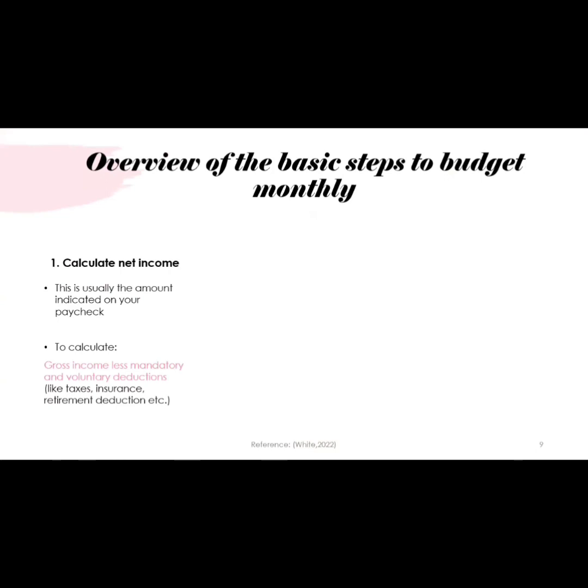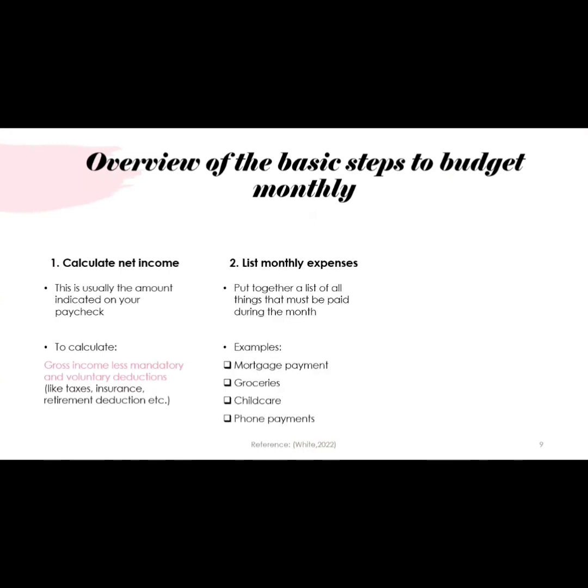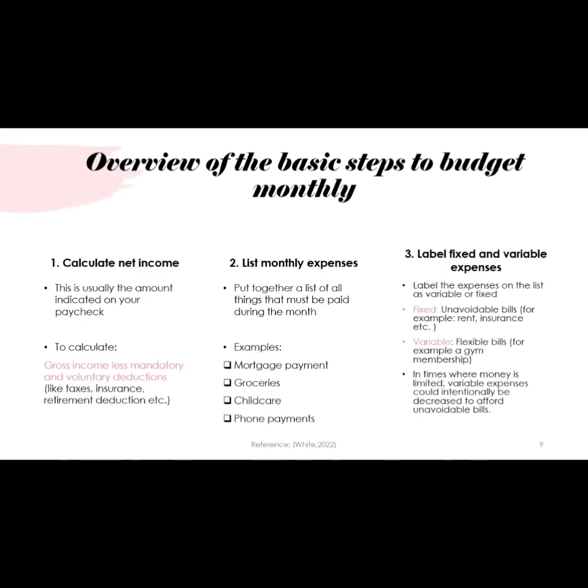Calculating your net income. Now, usually your net income would be the amount indicated on your paycheck. To calculate this, it's just the gross income less mandatory and voluntary deductions like taxes, insurance, retirement deduction, and so on. Then list your monthly expenses. Put together a list of everything that must be paid during the month. This can include your groceries, childcare, like school fees, phone payments, mortgage payments, and so on.